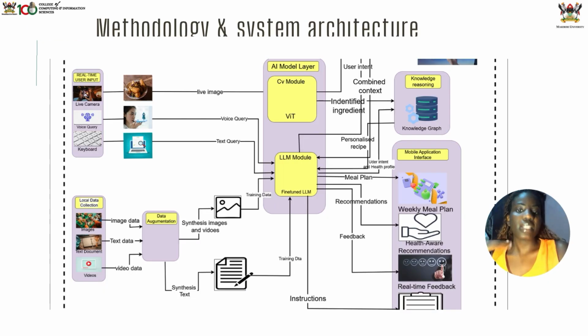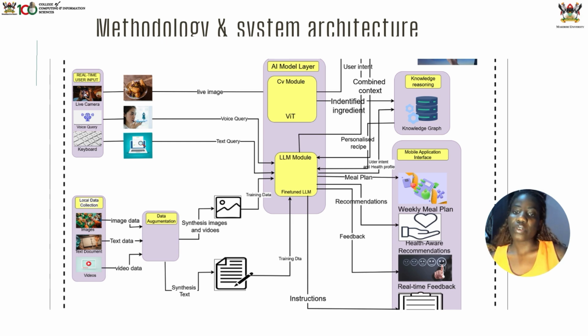Looking at our methodology and system architecture, our system brings together four major AI components: a vision transformer, the ViT, for recognizing ingredients from images; a relational graph convolutional network that powers the nutrition knowledge graph; a fine-tuned large language model that processes text, ingredients, and processes; and the CLIP model that connects the images and the text in the same understanding space. These components communicate with each other so that they can complete our model.